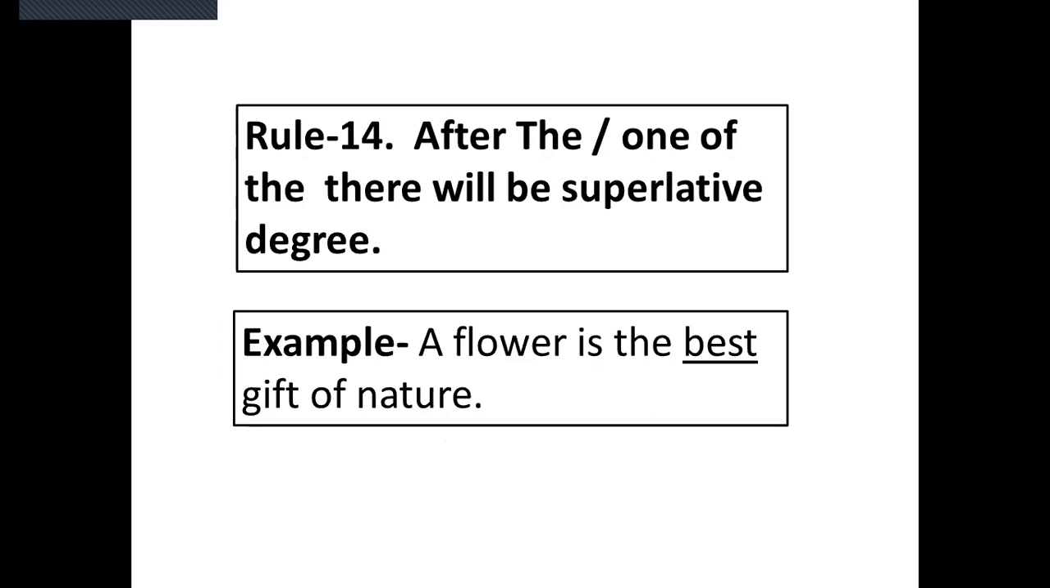Number 14. After the or one of the, there will be a superlative degree. A flower is the best gift of nature. Here the is an article, and the or one of the is the sign of a superlative degree. That's why we have written the word best. That is a superlative word. So we must try to give the correct answer. A flower is the best gift of nature. So here will be a superlative word, best.